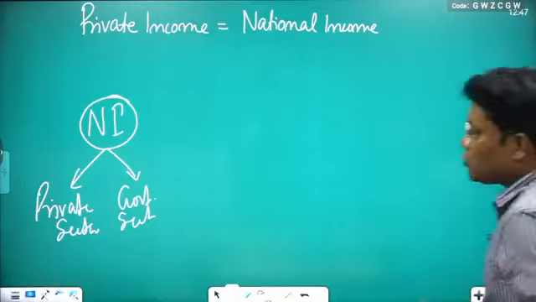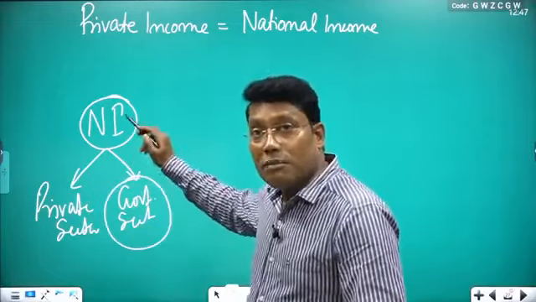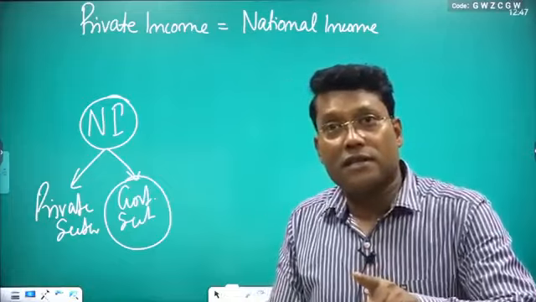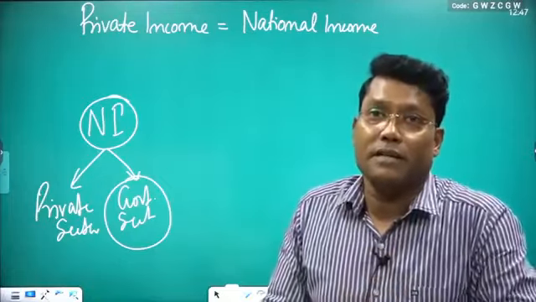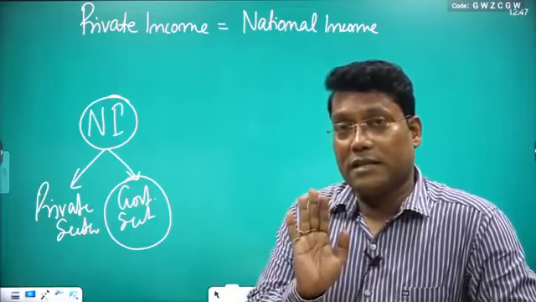So if you remove the government income from national income, then the income left is the part of private income. Please try to get it.